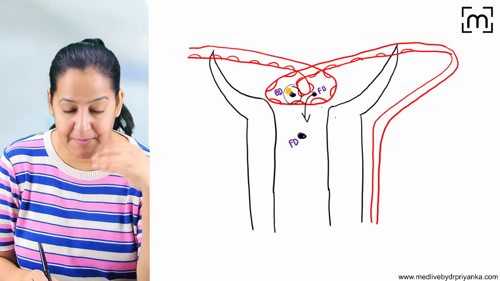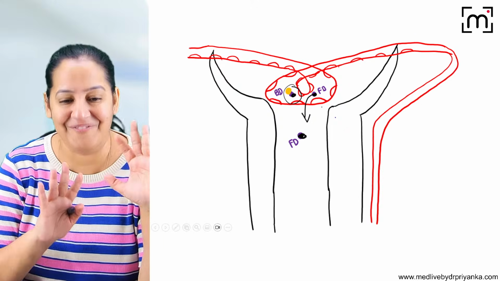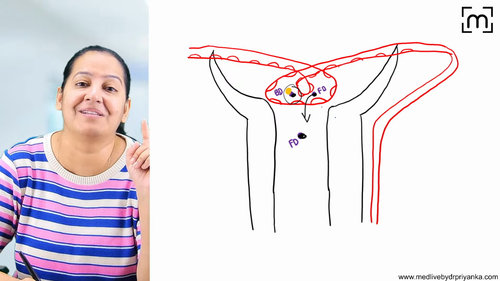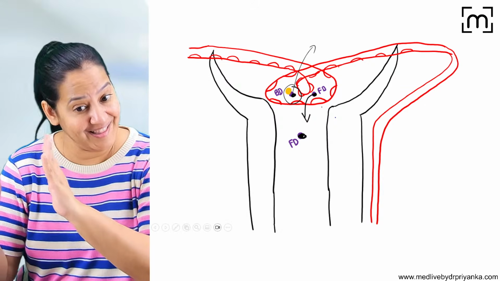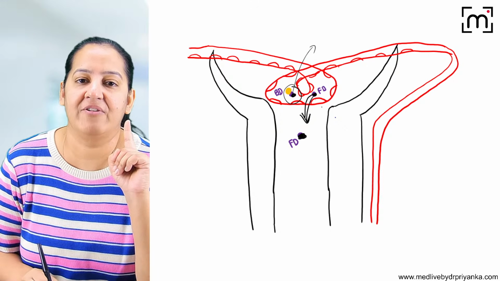What happens to bound drug? That may be a question in your mind. You will say, ma'am, how will the bound drug be excreted? I will tell you later on. The story of the bound drug, I will tell you in the third step, in tubular secretion. Currently, the free drug is already in.